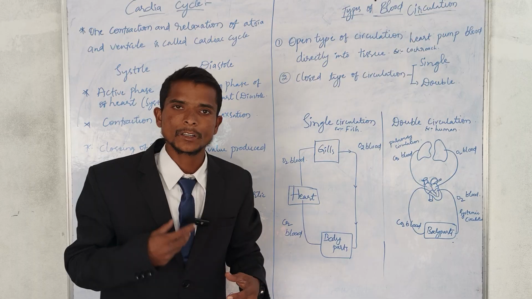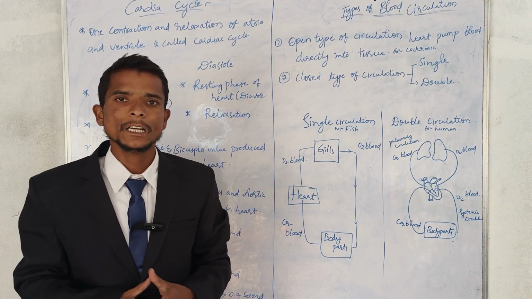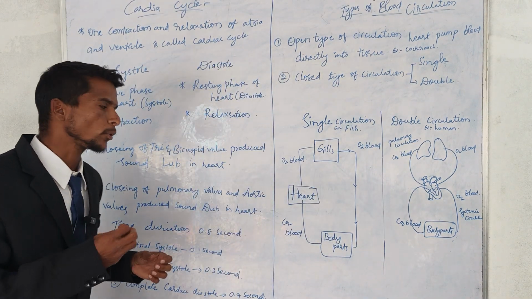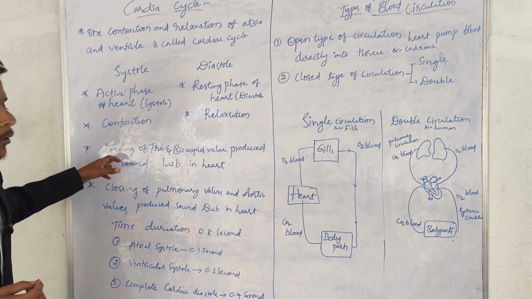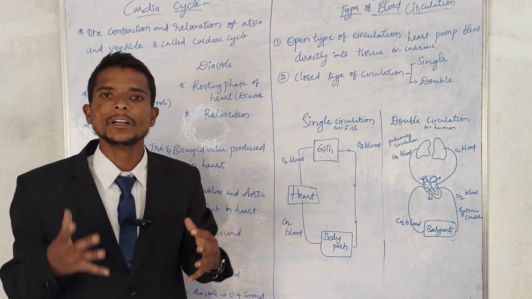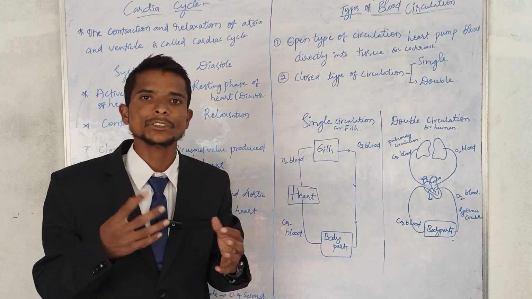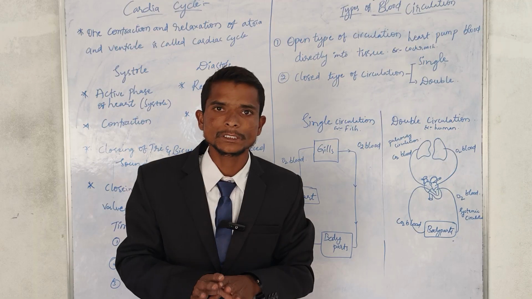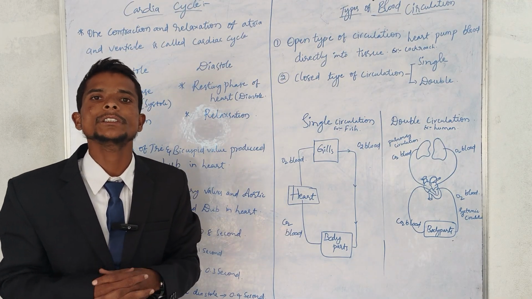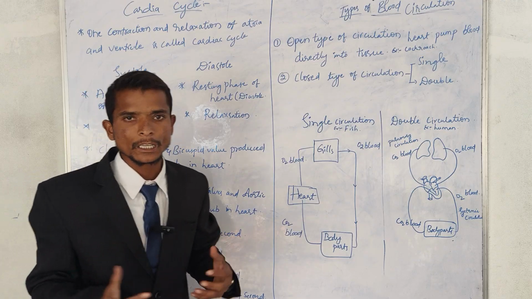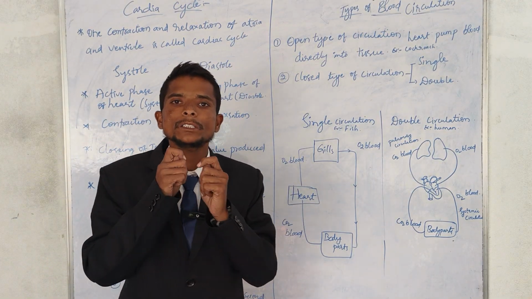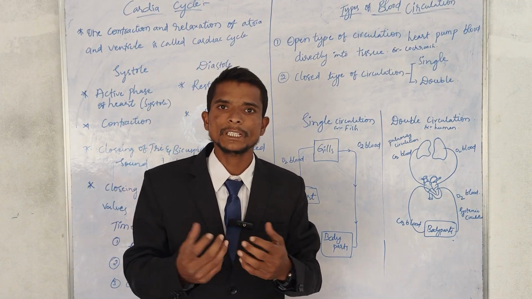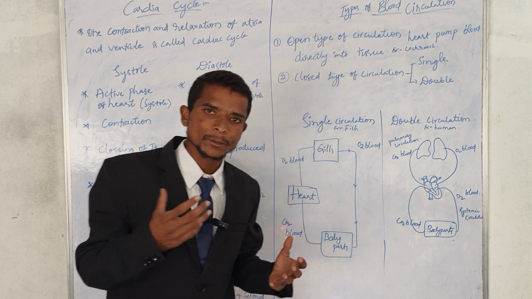When we are alive, our heart produces the lub and dub sounds, and we need to know where those sounds come from. Today I am going to explain in a very easy manner. I already told you our heart is like a home, and our home has chambers, rooms, and those rooms have doors. The doors are nothing but valves, and the closing of valves produces sound. When we are in a house and open a door, do we hear any sound? No, right? But when we close the doors, we produce some sound. Here it is the same.